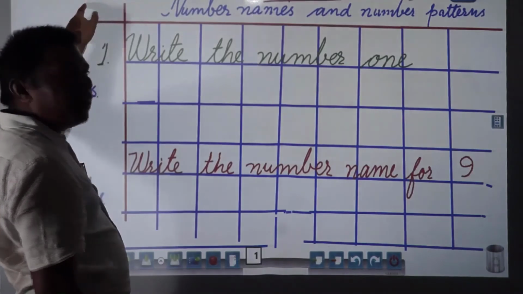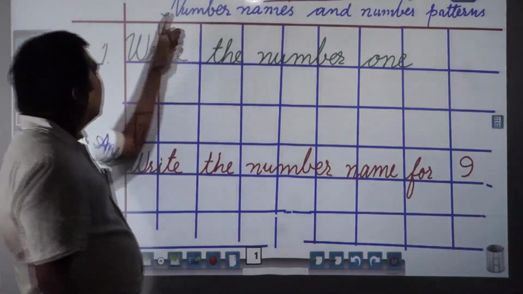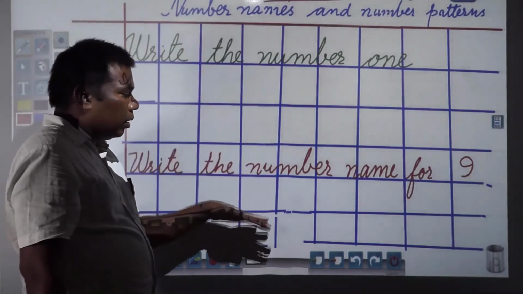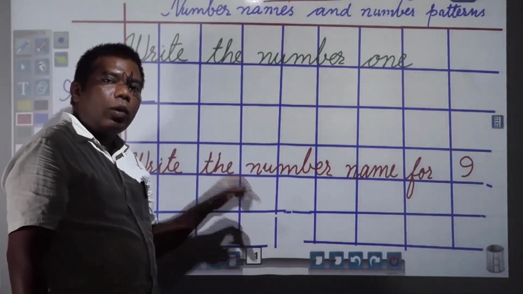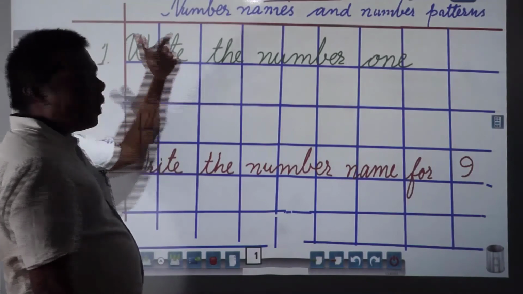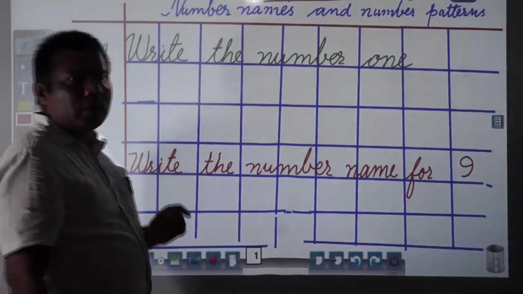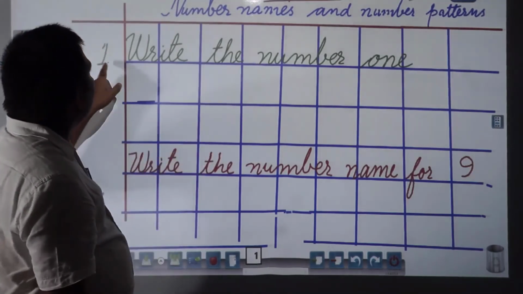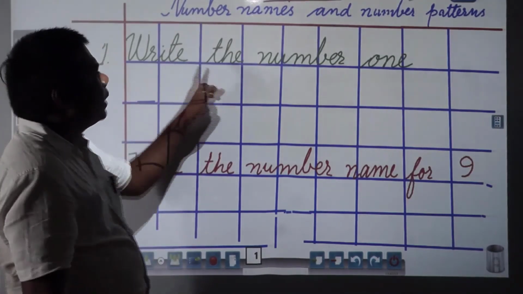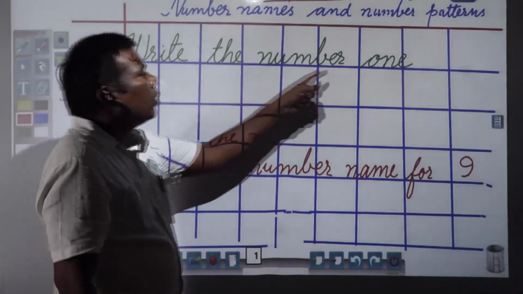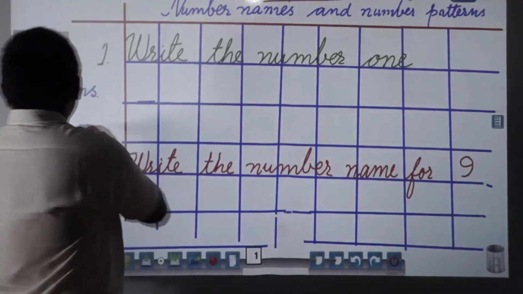Then here date comes. So date you fill. On what date it has been given, on what date this video is reaching to you, on that day or on what day you are making these notes, on that day you write the date also. Then write the question like this in cursive writing in a proper way. Suppose I have written the first question: Write the number 1. So here you will write the answer.